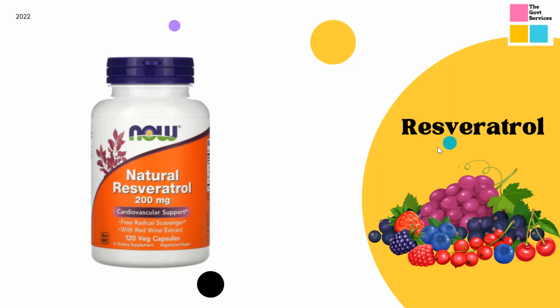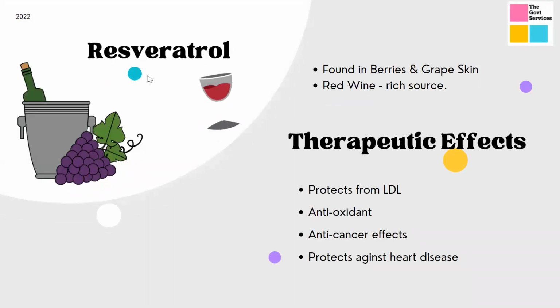Resveratrol is nothing but a bioactive compound which is found majorly in grapes, grape skin, or berries. If you eat these grapes or berries, you need not ever take such a nutraceutical in your life, right? Because they provide you essential nutrients and essential therapeutic effects naturally, which are essential for your body. So now, moving ahead. Resveratrol is majorly found in grapes or berries, right?